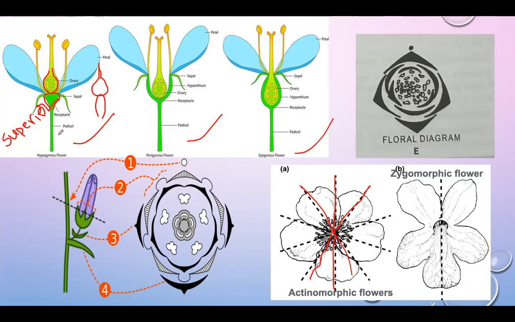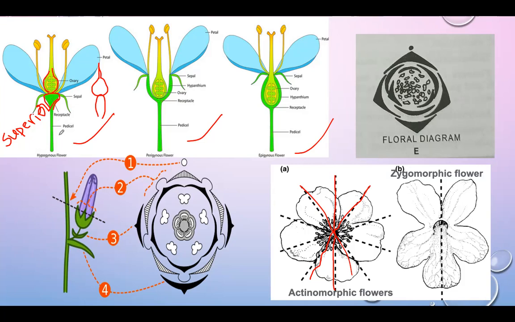So in the hypogynous flower, the thalamus is convex or conical shape. The gynoecium is arranged at the apex of the thalamus. The remaining floral parts like calyx, corolla, and androecium are arranged at the base of the gynoecium.